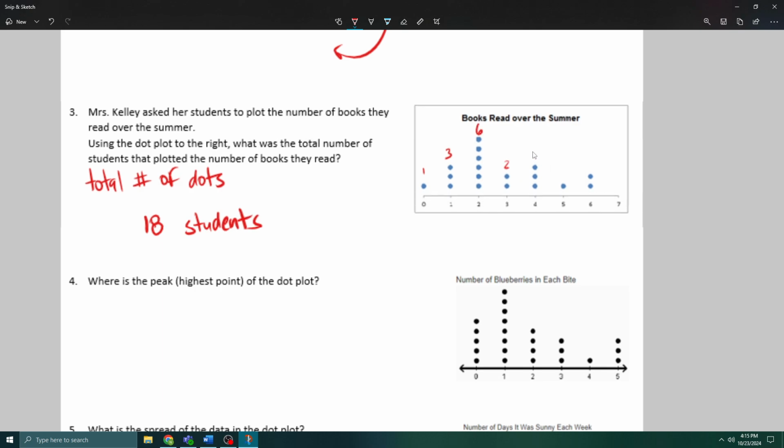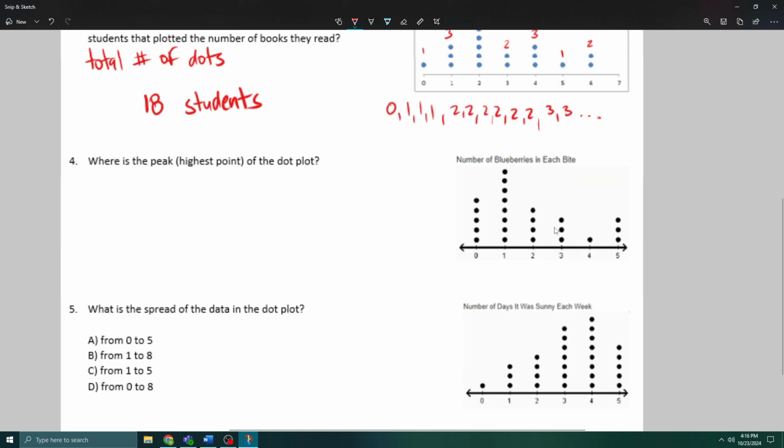That would be the frequency of each of these data points. So if I were to list this data out, there would be one 0, three 1s, a bunch of 2s, 6 of them, two 3s, and so on, right?